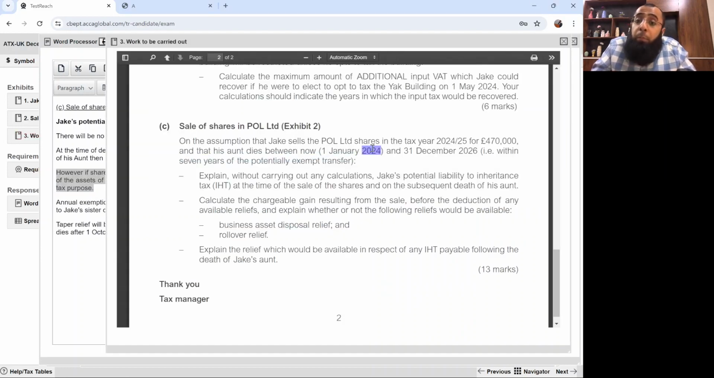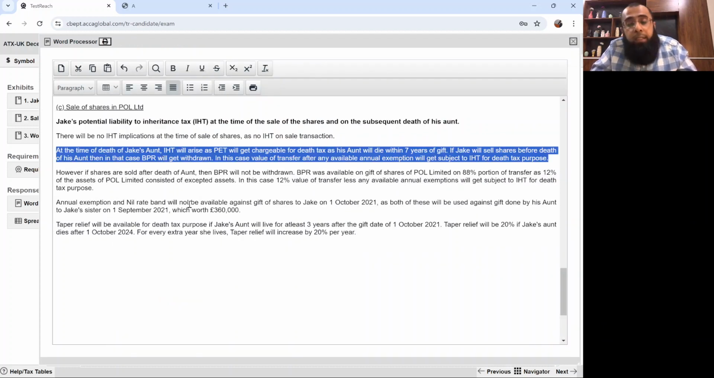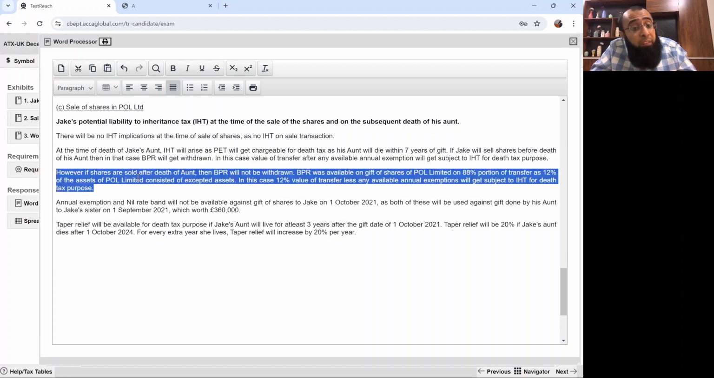It will be between January 24 and 31st December 26. And here also, the shares will be sold in 24-25. We don't know the actual date. So if the disposal is before the death, then BPR gets withdrawn. If it's after the death, then BPR would remain intact. In that case, BPR is on 88%, 12% is chargeable.